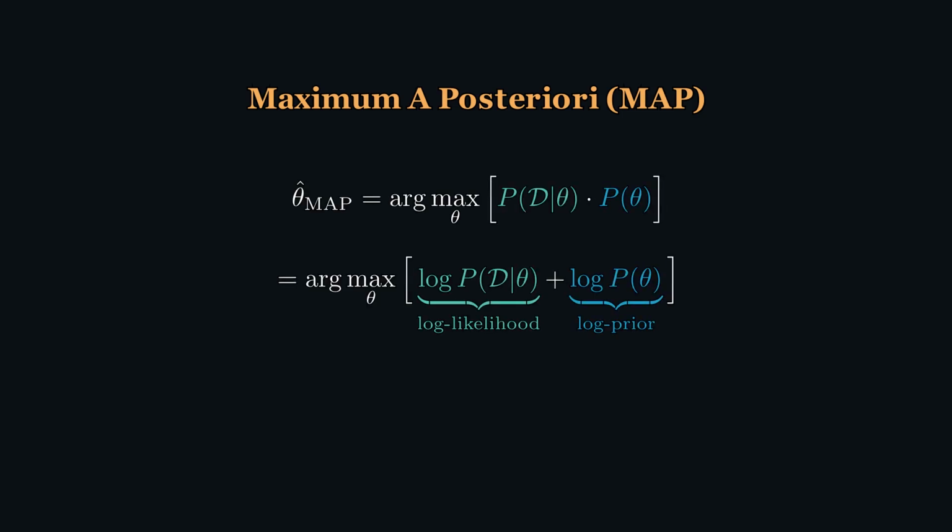Now let's connect this to AI. When we train a neural network, we're searching for the best parameters, the theta that maximizes the posterior probability. This is called maximum a posteriori estimation, or MAP. The MAP estimate maximizes the likelihood times the prior. In log form, we maximize the log likelihood plus the log prior.